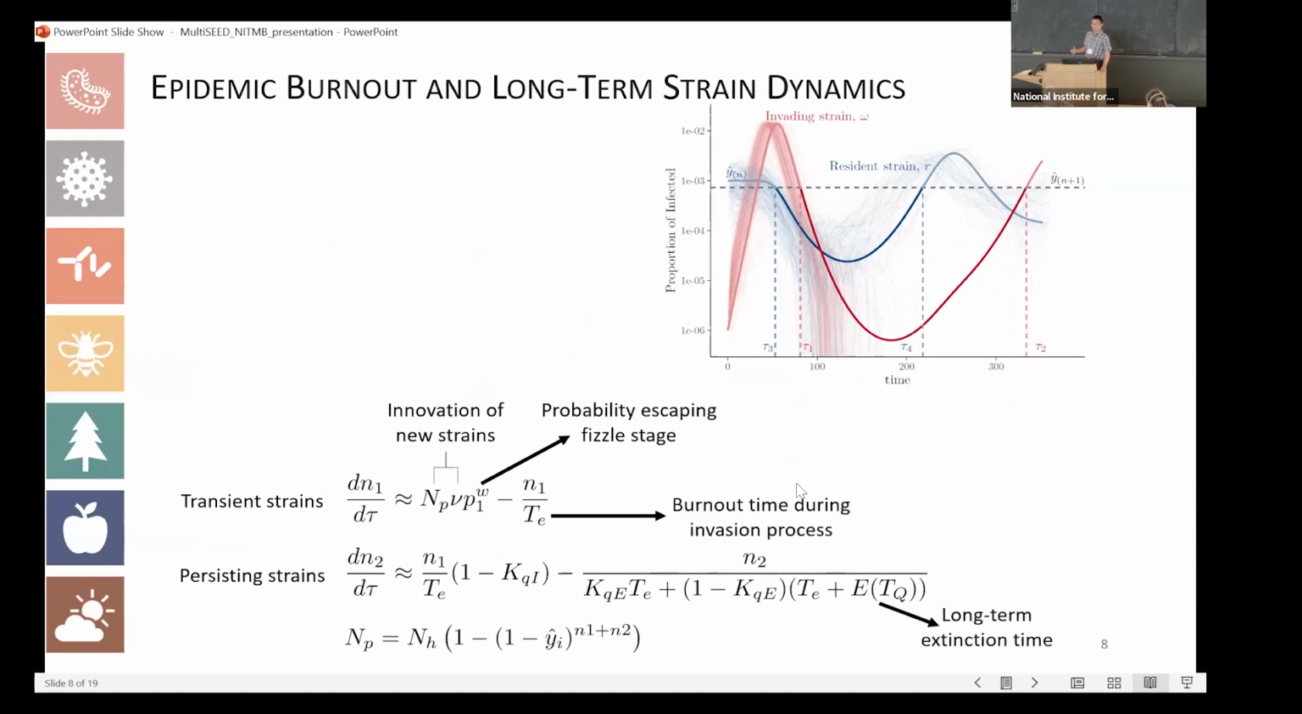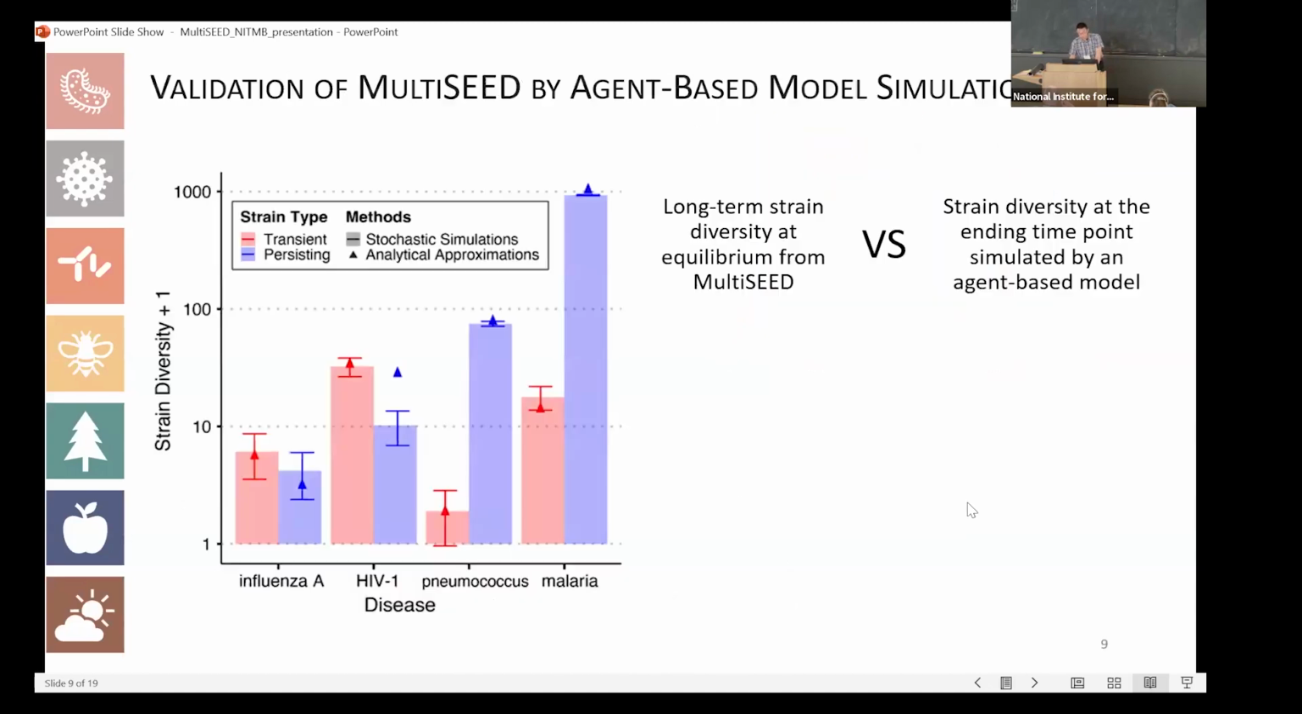TE is the burnout time during the invasion process in this time window, and it can be calculated by doing some integrations over this time window and also using the theorem of Kendall's Q. So these KQI and KQE are the probability of burnout for the invading strains and for the existing resident strains. By solving this set of differential equations, we can get the equilibrium values of N1 and N2.